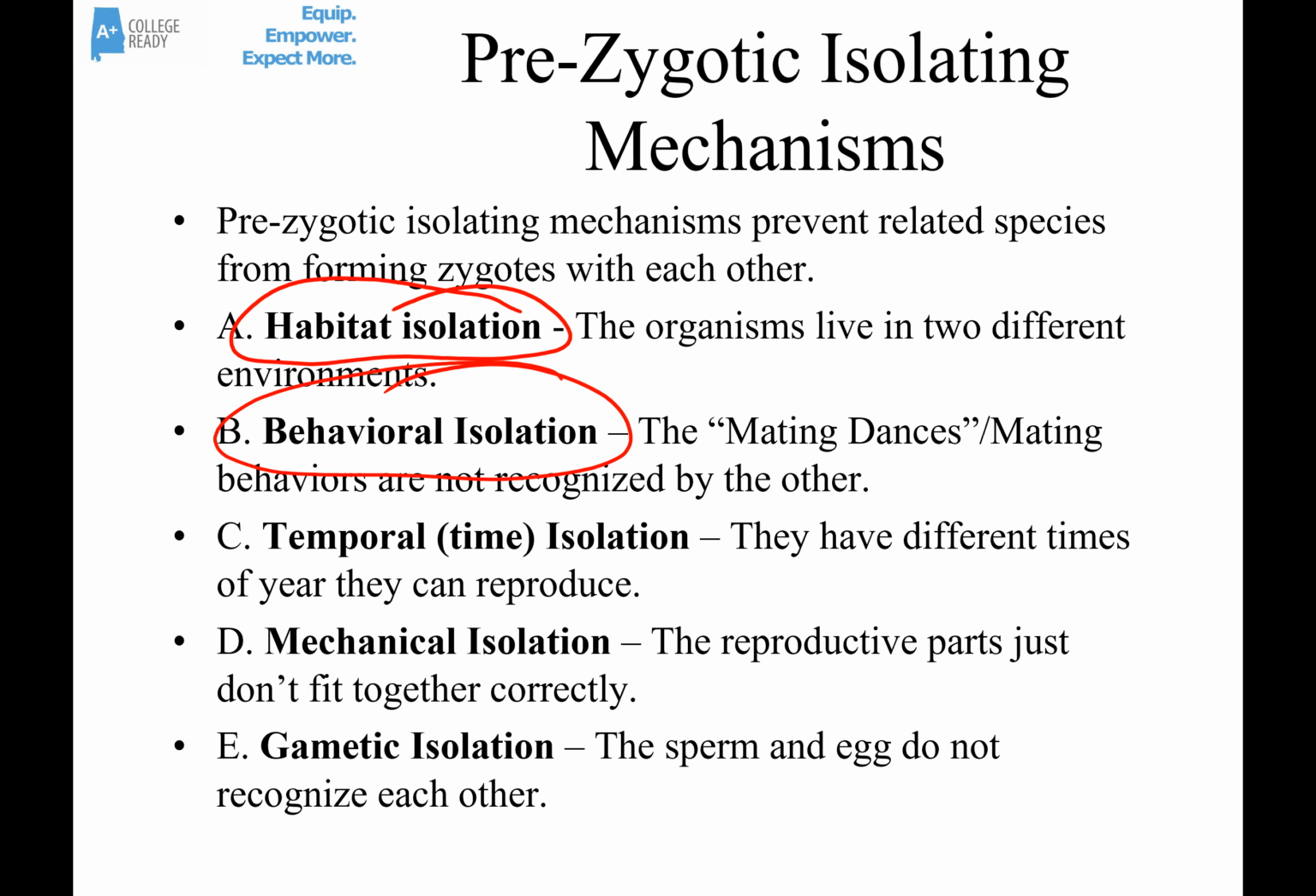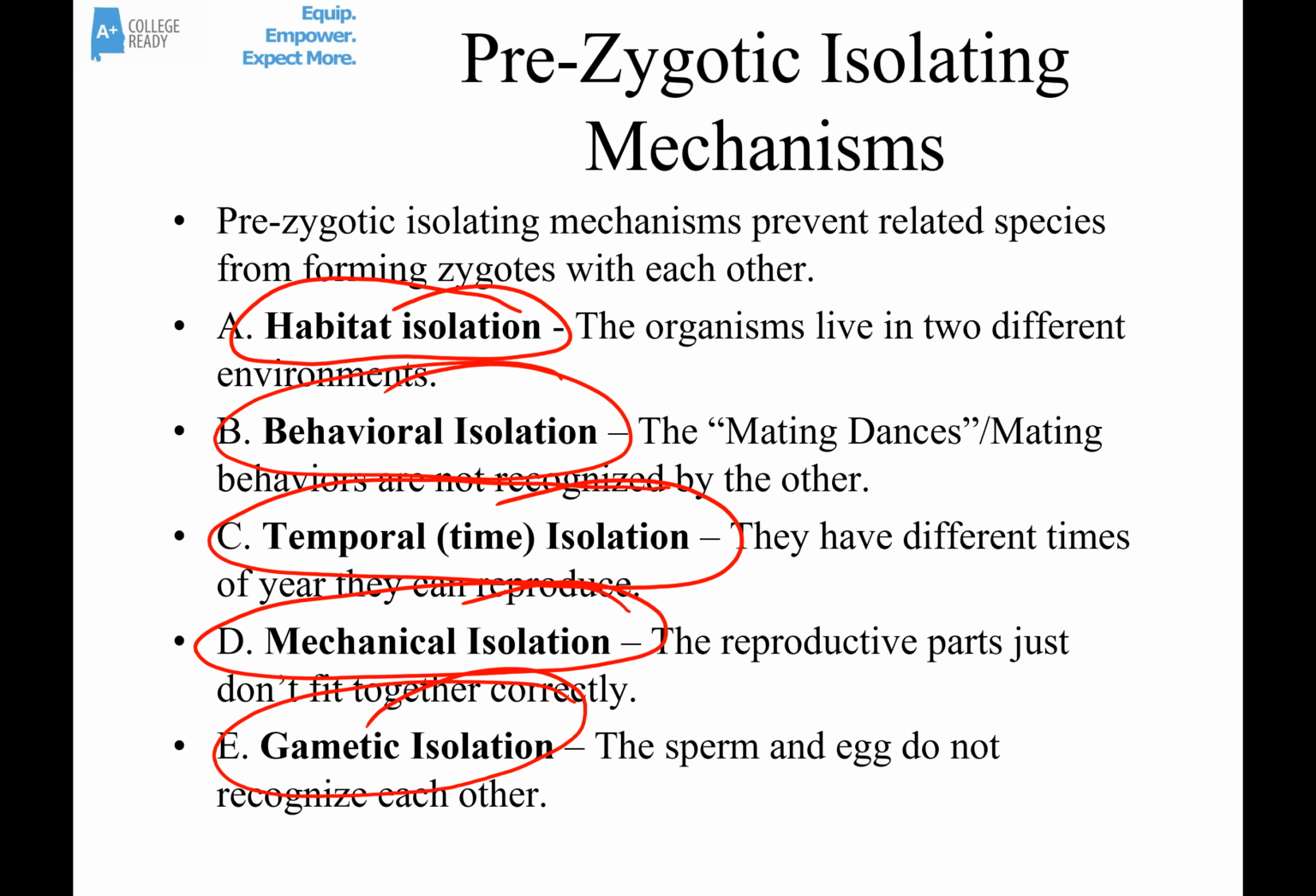There's also mechanical isolation. This just essentially means that the reproductive parts of these two species no longer fit together and work together correctly. And lastly, there's gametic isolation. This means that even though the two species may be attracted to each other, they may go through the physical act of sex, but when the sperm and eggs get together, they can't form a zygote. They don't recognize each other and can't form a zygote. So these prezygotic isolating mechanisms prevent related species from forming viable zygotes.